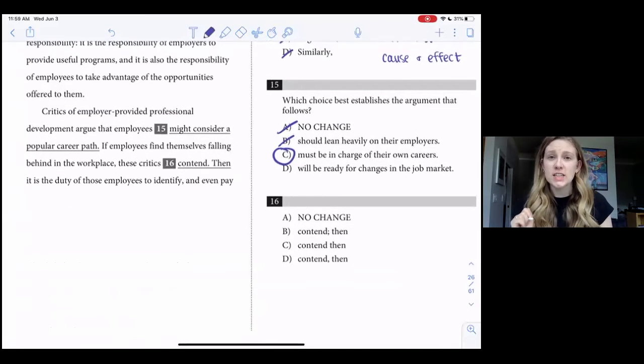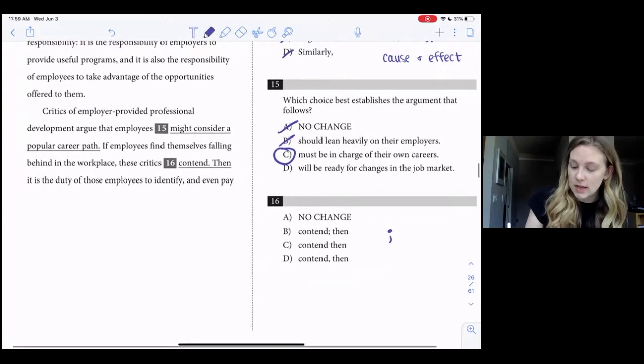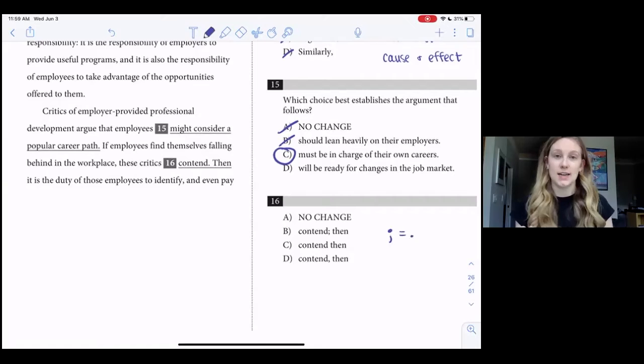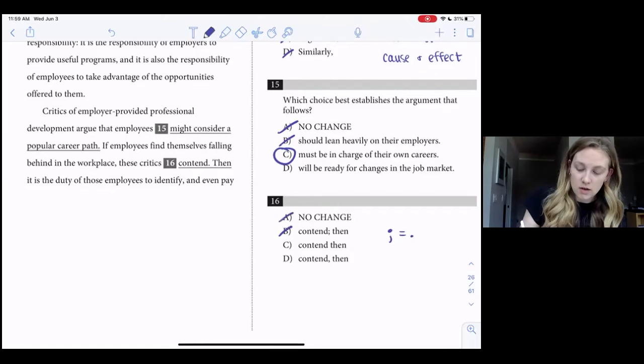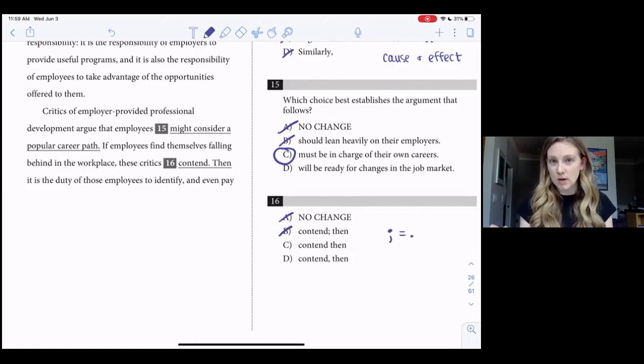Now, the first thing you should notice about this question is that there are two identical answer choices, right? What I mean by that is we have both a semicolon and a period as an answer choice, and these are the same thing. So if they're the same answer, then they both have to be wrong because you can't have two right answer choices. So I'm eliminating A and B right away, because A had a period and B, the only difference was a semicolon. So now I'm down to C and D.